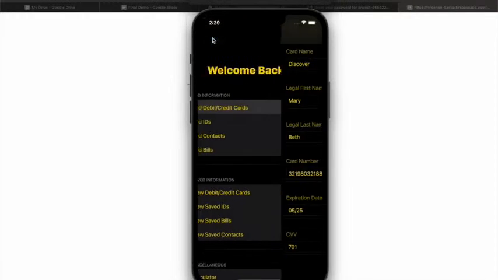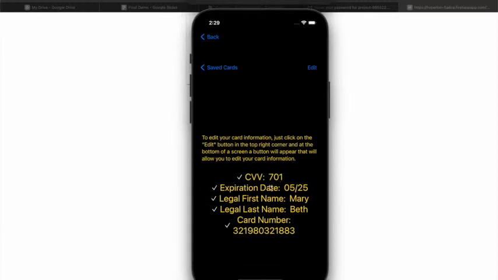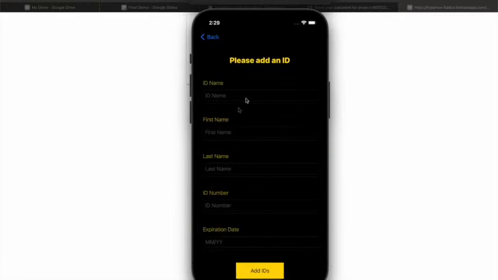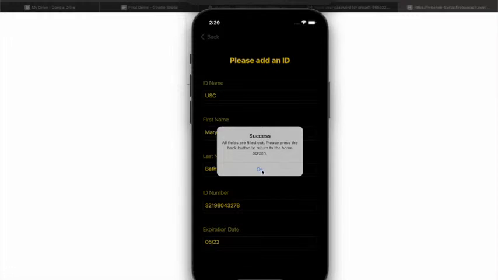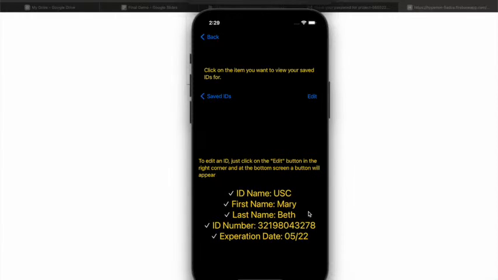So we're gonna go back, and then we're gonna go into the view cards, and you can see that it was added, and we look at all the information, and that information is correct. Now let's say we wanna add an ID. We'll just make it be a USC ID. Use her first and last name again. Just add some numbers for the ID. And say she's graduating in a month. So we'll say it expires in May of 2022. So again, it was added, go back to view IDs, and there it is with all the information that you just added.